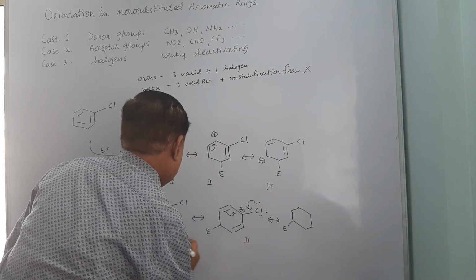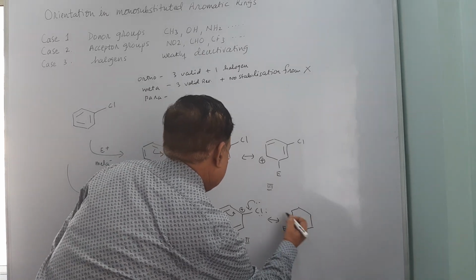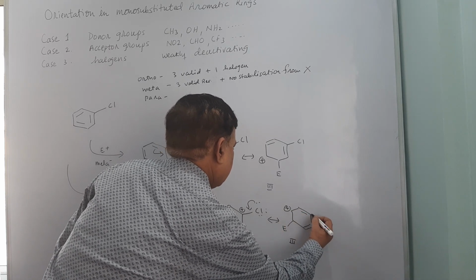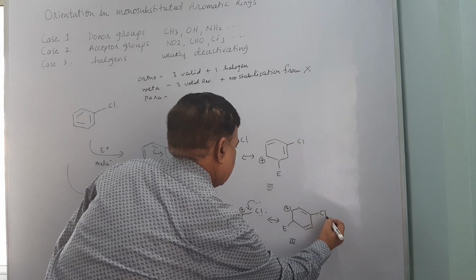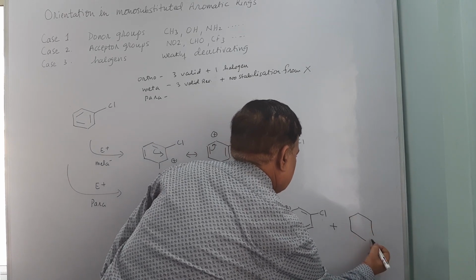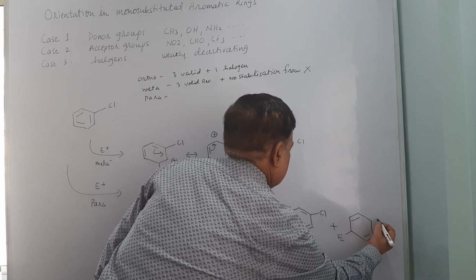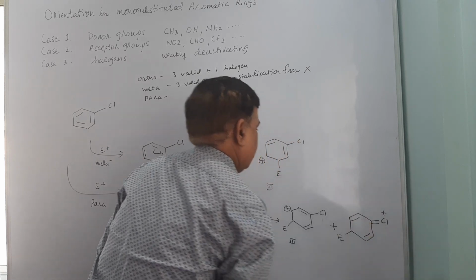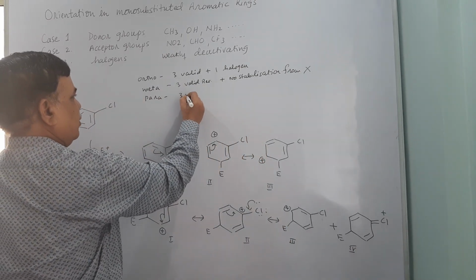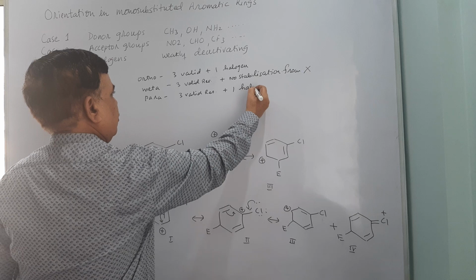So this is second structure, this is first one, this is third structure wherein the pi cloud is participating. I will just put that structure and the Cl plus the additional stabilization when halogen is participating. So this is there and Cl plus. So this is the fourth structure. So you will have 3 valid resonating structures plus 1 due to halogen.